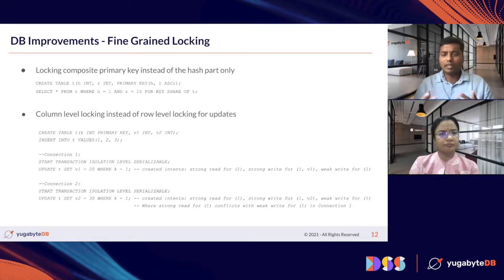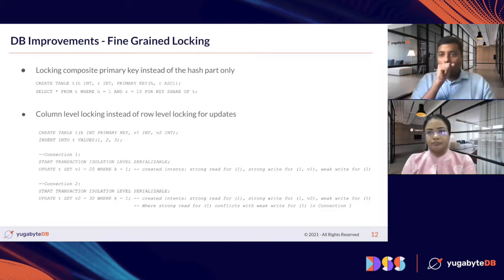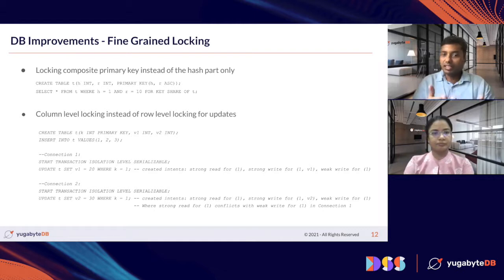Another one is one of the very sophisticated enhancements that we did. If you have one table and you are running two different transactions, and each transaction is updating a separate column in the same row, we should not conflict, because these two are totally independent. Again, this was all the interplay of the locks, which lock to take so that both of the transactions should succeed. So that is what we wanted. So this is the change that we did.